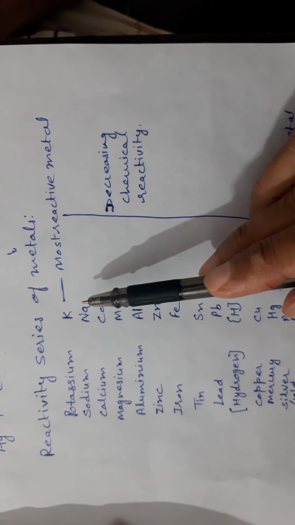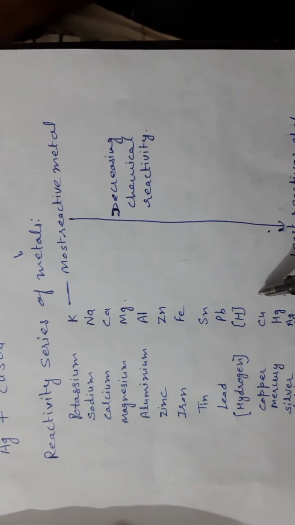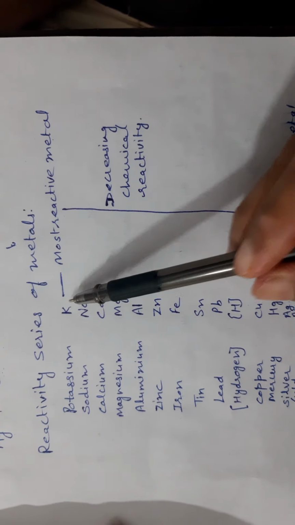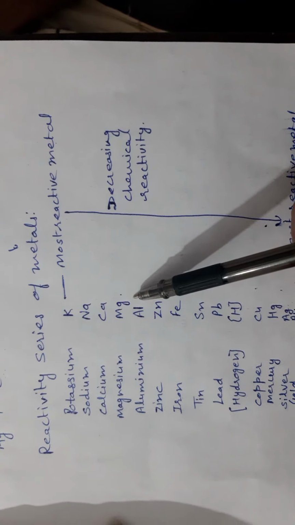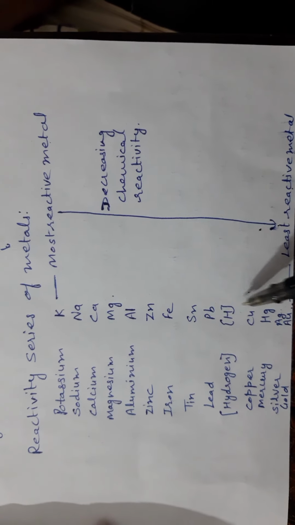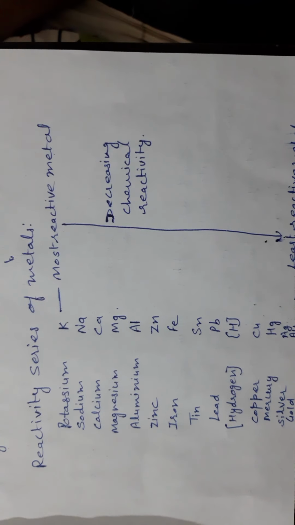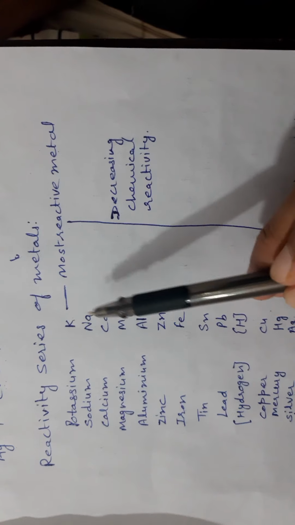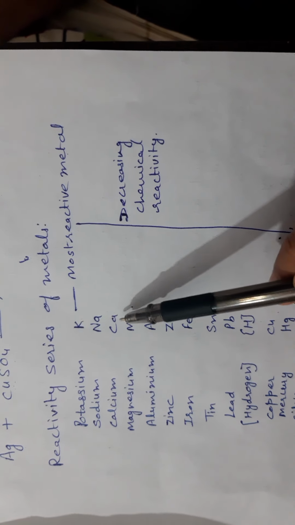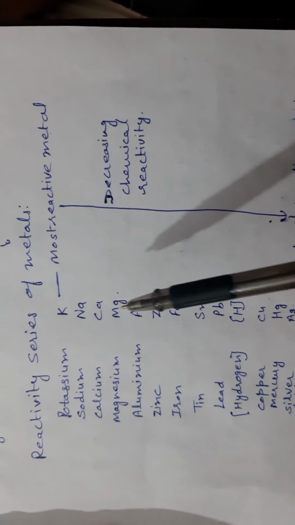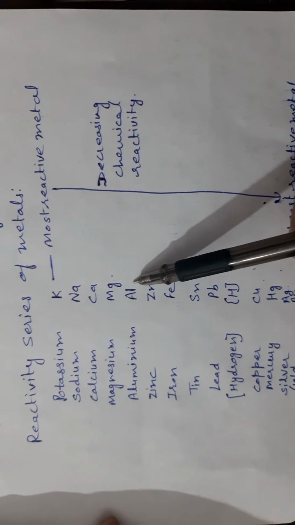You can make your own mnemonics to learn this reactivity series in serial order: potassium, sodium, calcium, magnesium, aluminium, zinc, iron, tin, lead, hydrogen, copper, silver and gold. It means potassium is more reactive than sodium, sodium is more reactive than calcium, calcium is more reactive than magnesium, and magnesium is more reactive than aluminium.